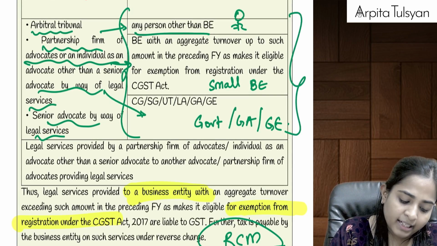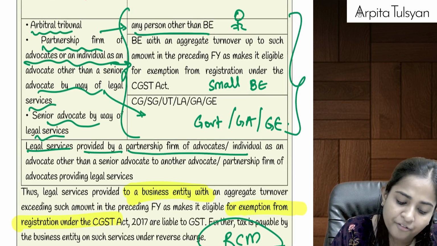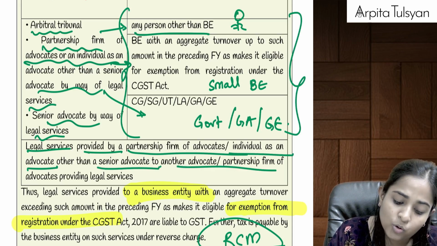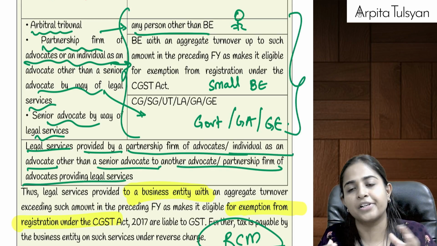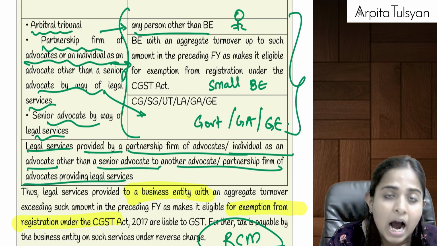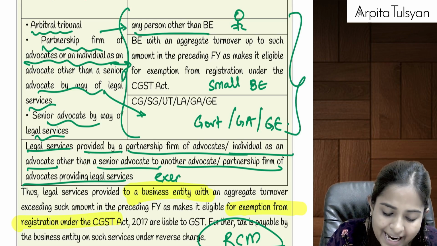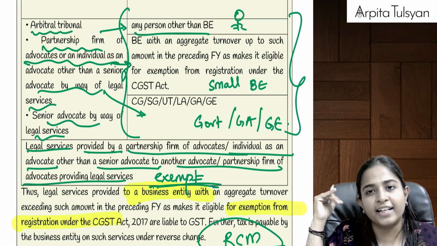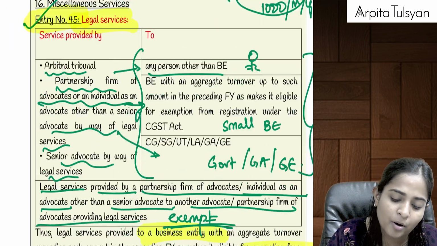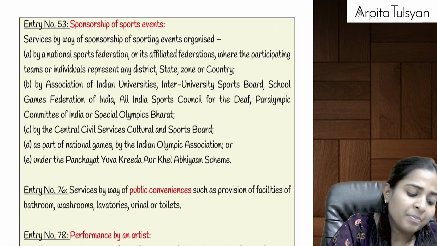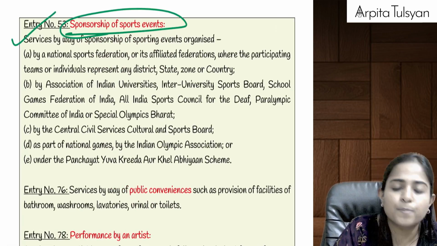And then see what they are telling. Legal services provided by a firm of advocates, individuals as an advocate other than senior advocate to another advocate. Inter-advocate service. One advocate is providing services to another advocate or to another firm of advocates. That is also totally exempted from GST. Just like your inter-governmental services, here they have told you about inter-advocate services or inter-firm legal services. Right? Then after that, sponsorship of sports event.